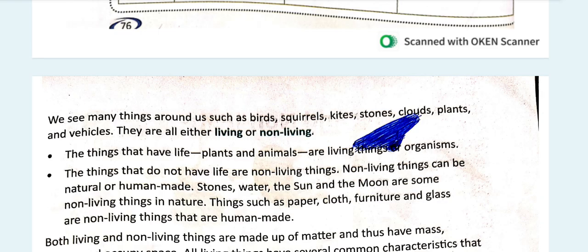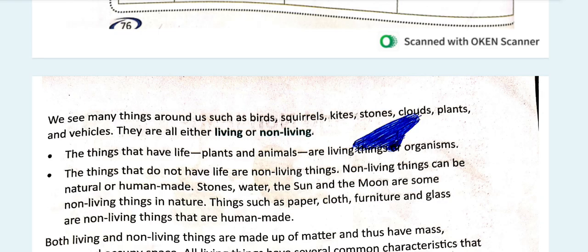Clouds, plants and vehicles are also objects. A plant is an object but still a living thing. They are all either living or non-living, as we all know. The things that have life, plants and animals, are living things or living organisms.